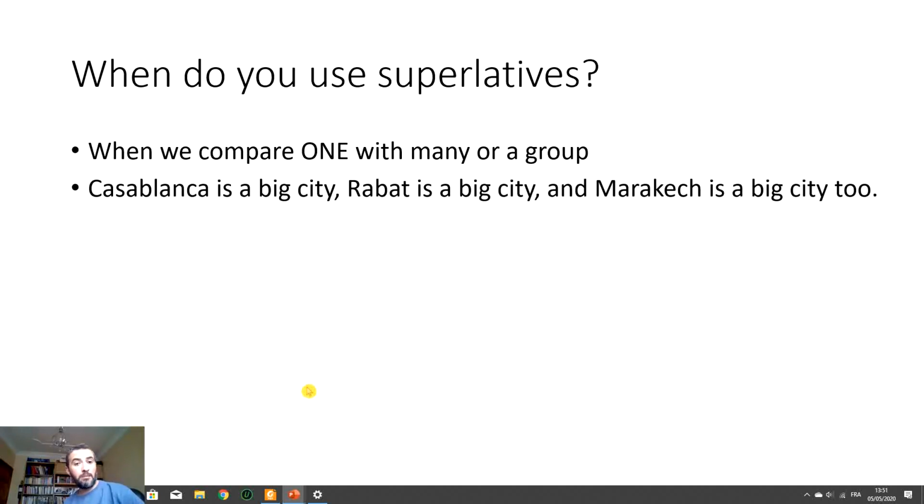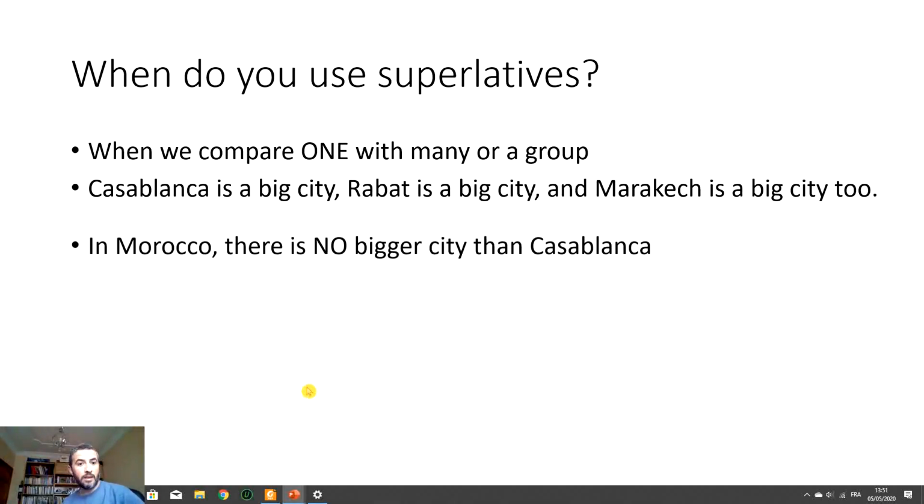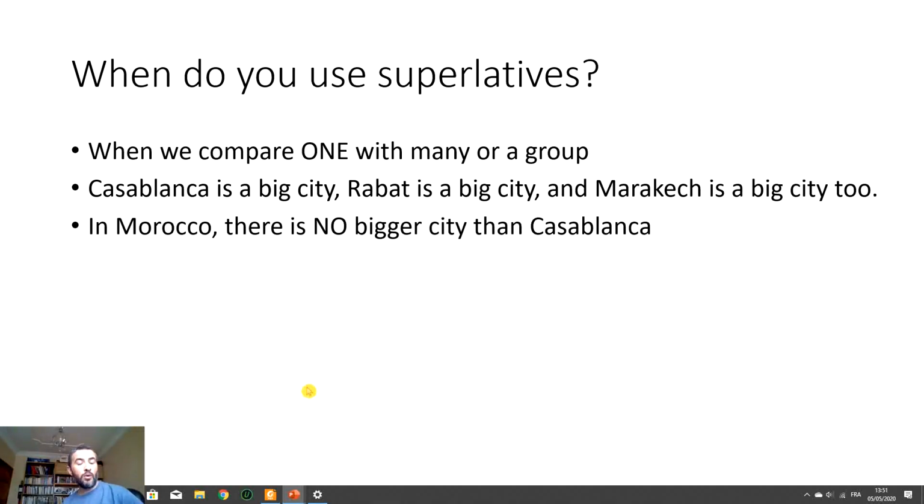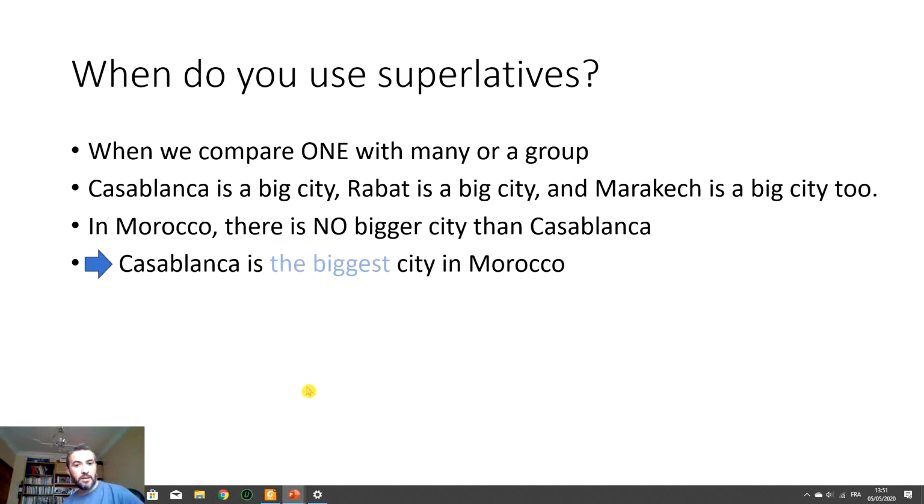Example, Casablanca is a big city. Rabat is a big city too. And Marrakesh is a big city too. Agadir is a big city too. But if you want to compare which is the biggest city in Morocco, it is Casablanca. So in Morocco, there is no bigger city than Casablanca. So what do we say? Casablanca is the biggest city in Morocco. We're comparing one with all the cities that we have in Morocco. So it is the biggest, it is superlative.